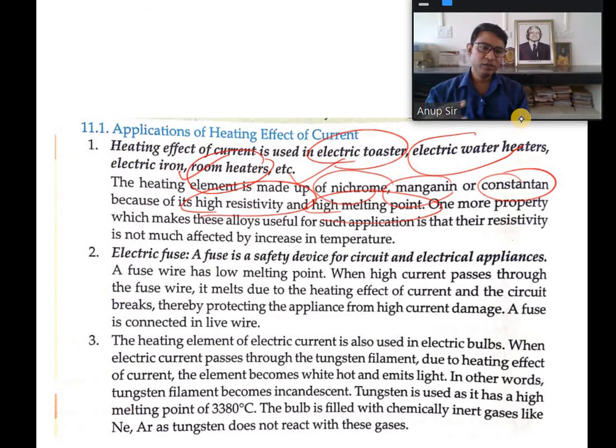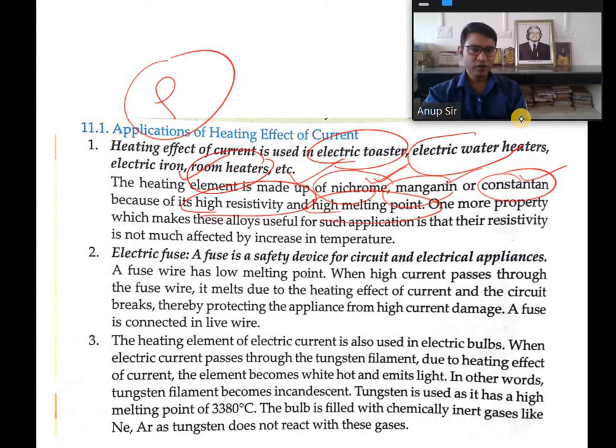Because if the wire has a lower melting point, then it will get melted due to the temperature, and if the resistance is not that high, then the heat will not be developed to an appreciable value, and we will not get the desired amount of heat. So we generally use that material which has a high value of resistivity, high value of rho. So nichrome, manganese or constantan alloy are used to get the high value of resistance.